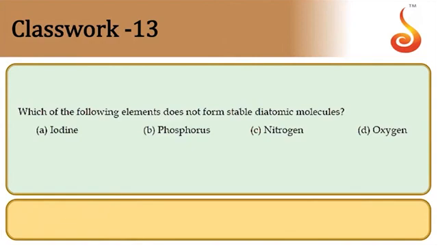Next, 13th one. Which of the following elements does not form stable diatomic molecule? So phosphorus, we know its atomicity is P4 but not P2 molecules. Others all have diatomic molecules only. So answer is option B. So B is the answer.